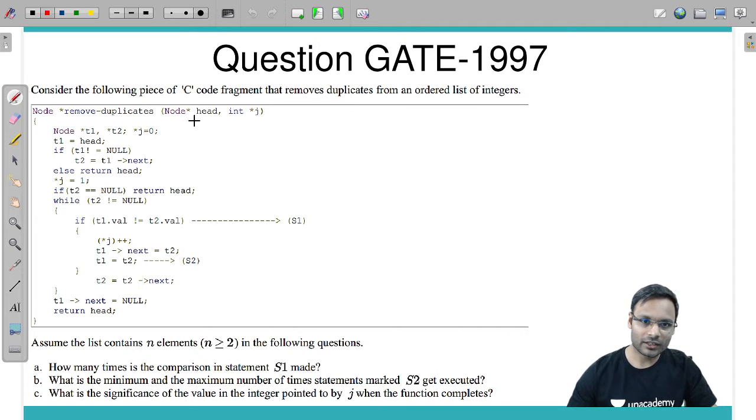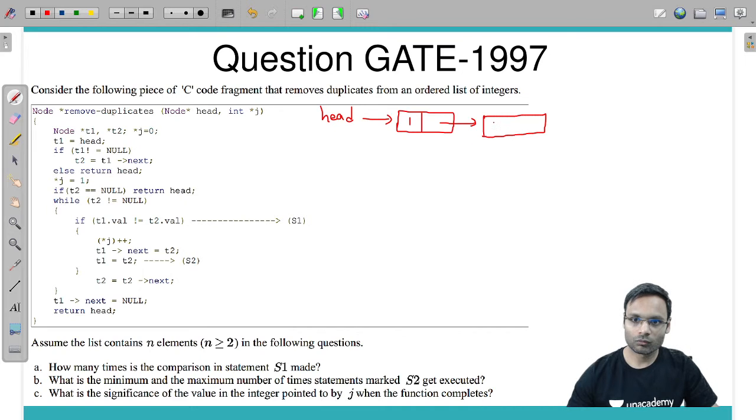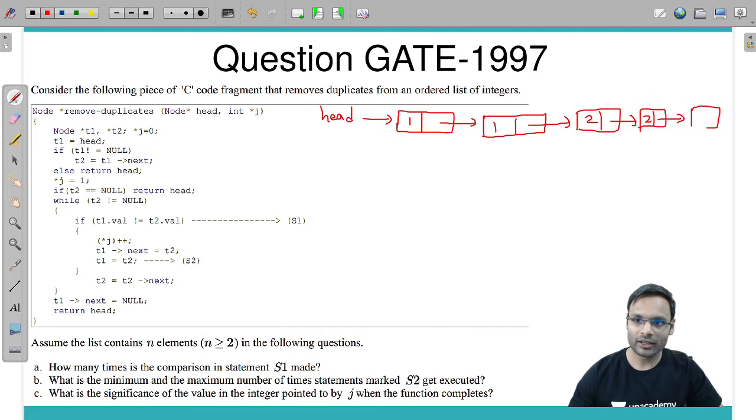Head is given here, so head is pointing to the first node. First node is supposed to have element 1, then next 1, then next 2, 2 and 2. This is the ordered list I have taken. It will remove the duplicates.